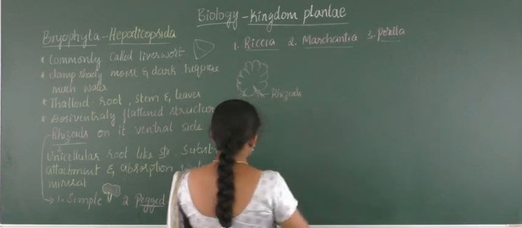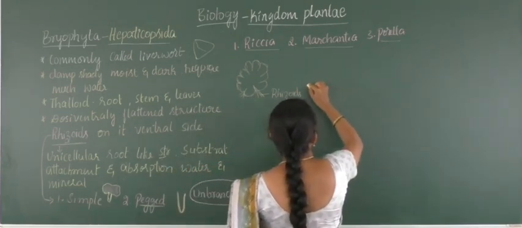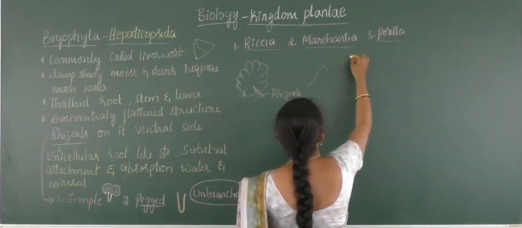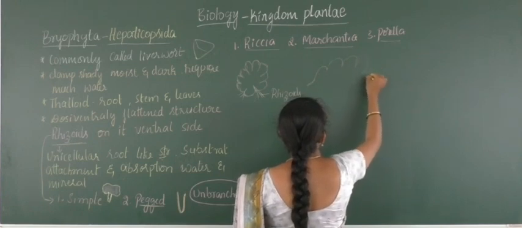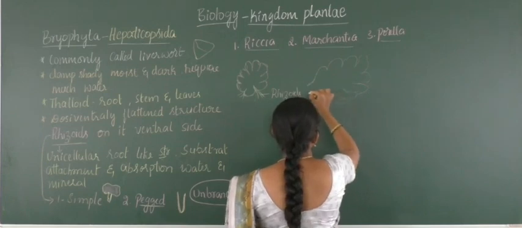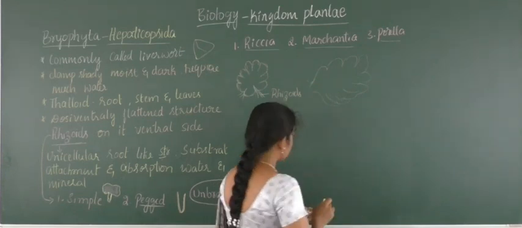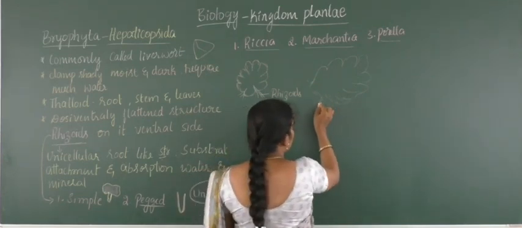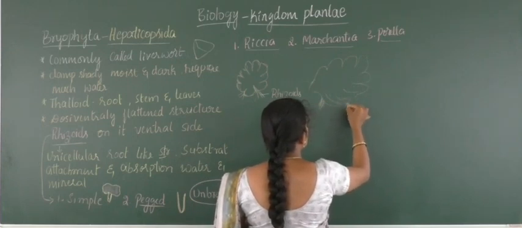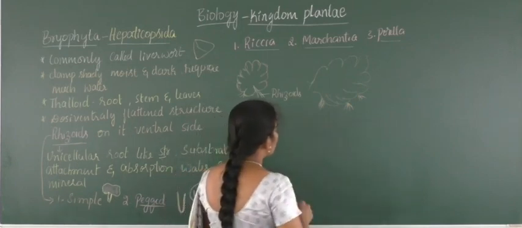We'll move to the second one, Marchantia. This is a leaf-like structure, and it is also dichotomously branched. On the lower region there are rhizoids, unicellular, root-like structures on the ventral surface. So these are the rhizoids.